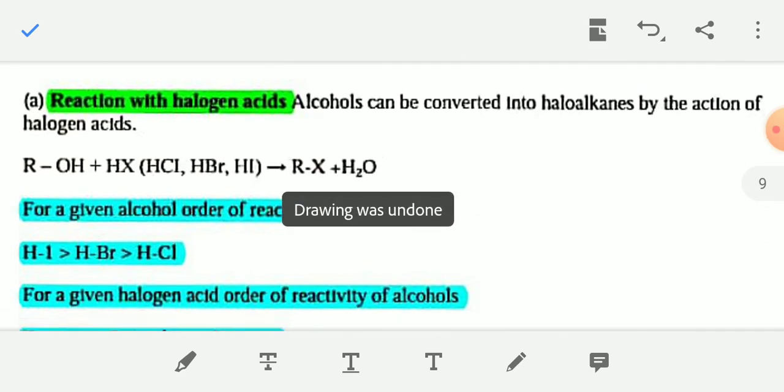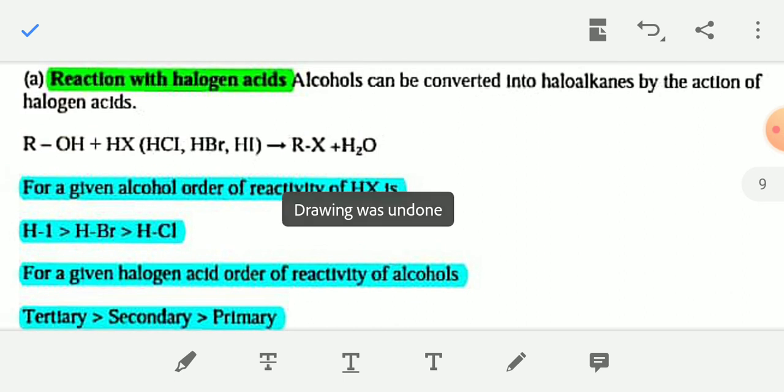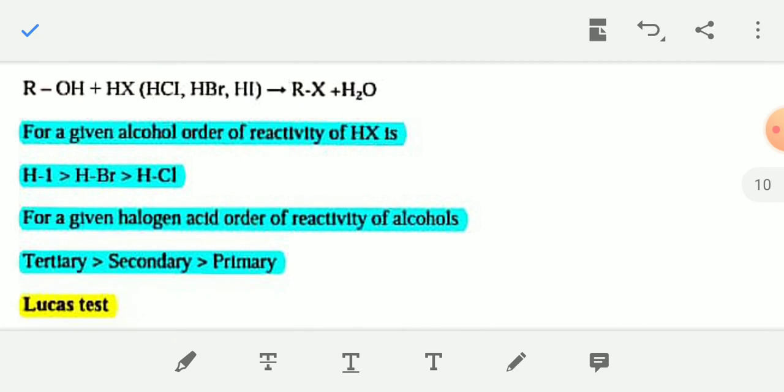Next, reaction with hydrogen halide. When alcohols react with hydrogen halide like HX, you will get alkyl halide. For example, ROH plus HX. HX means hydrogen halide: HCl, HBr, HI. You will get alkyl halide RX. The order of reactivity of the hydrogen halides is HI greater than HBr greater than HCl.